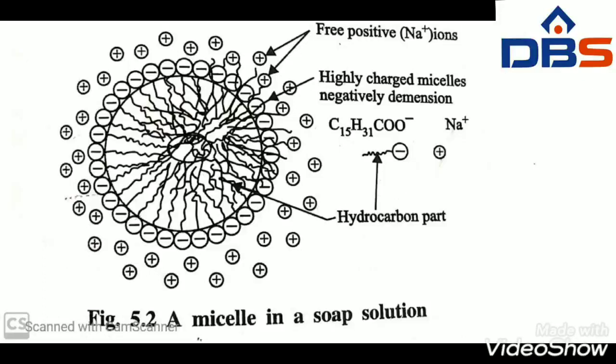Increasing the length of the hydrocarbon chain produces a decrease in the CMC. Increasing the polarity of the hydrophilic portion produces an increase in the CMC.